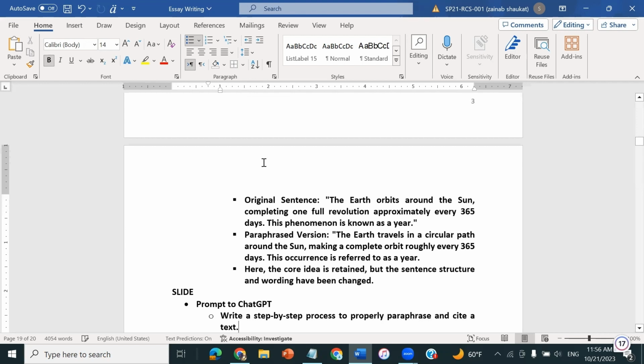The Earth orbits around the Sun, completing one full revolution approximately every 365 days. The phenomenon is known as a year. The paraphrased version is: the Earth travels, it orbits